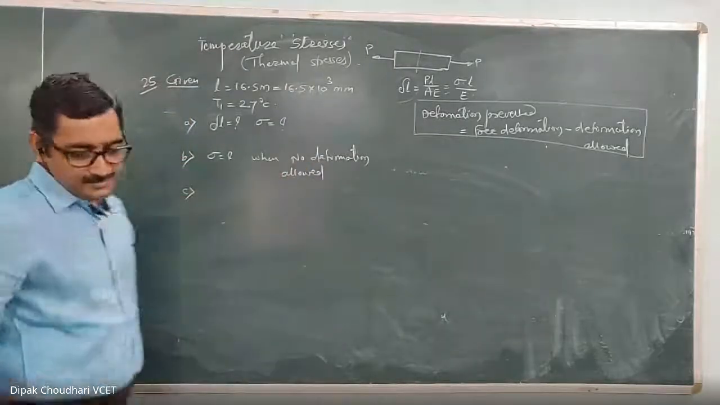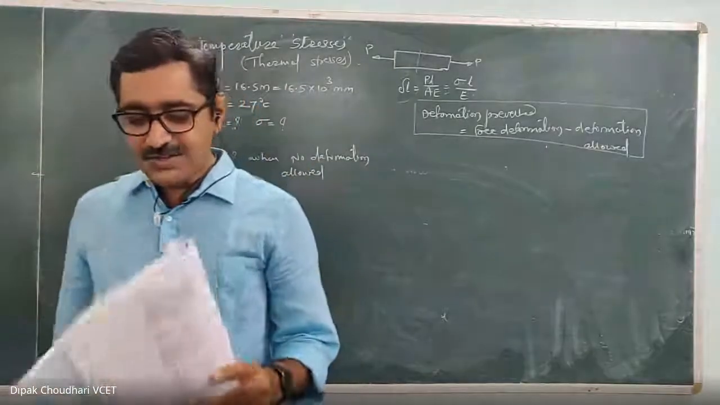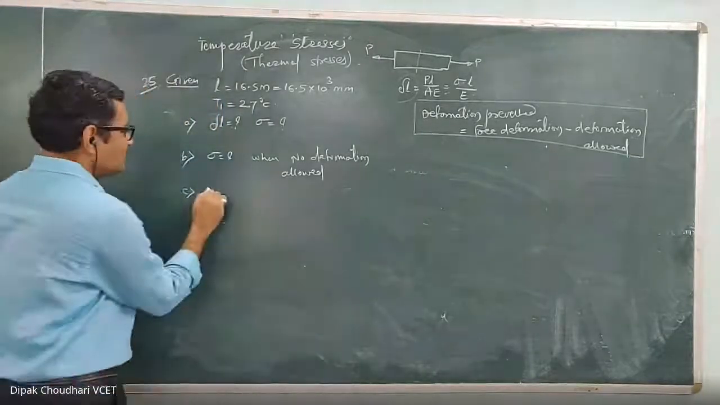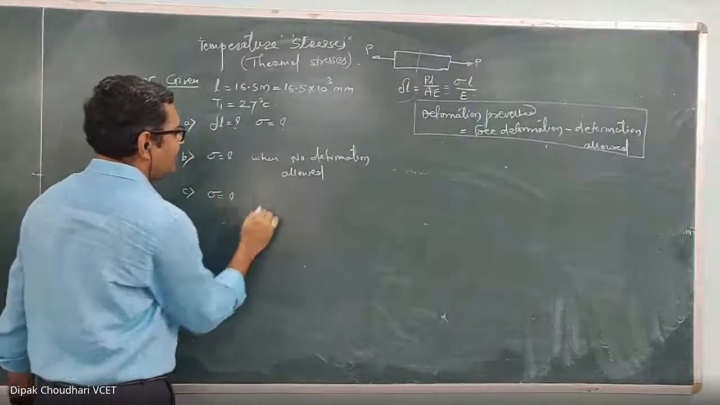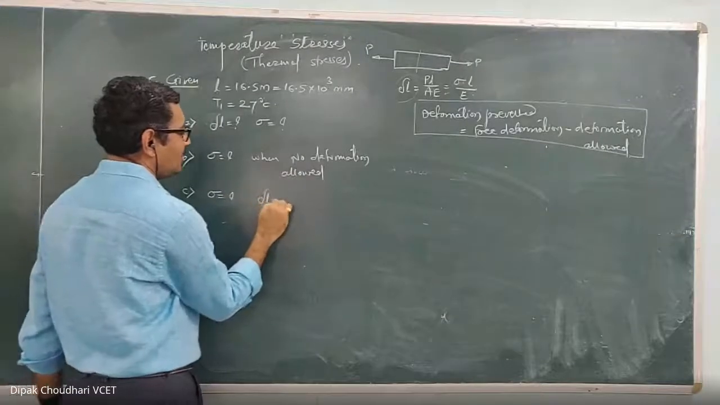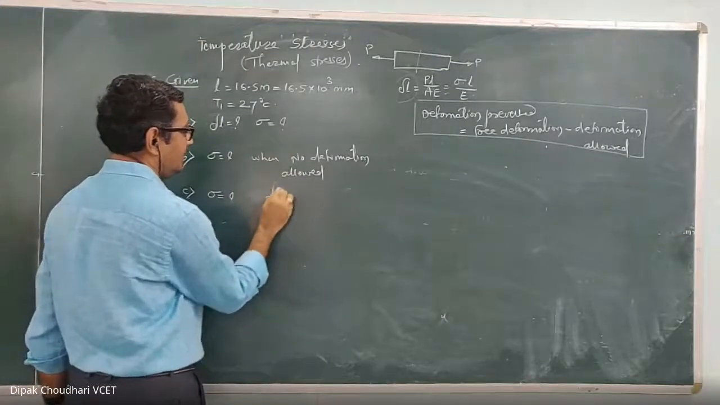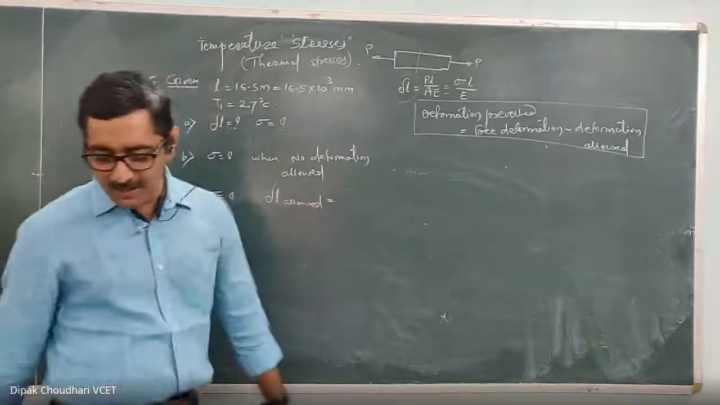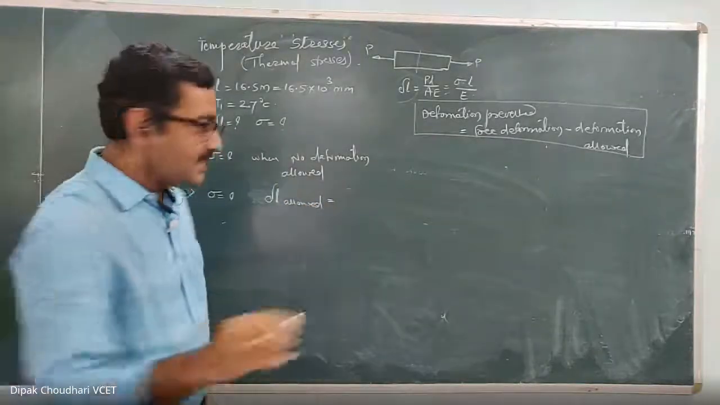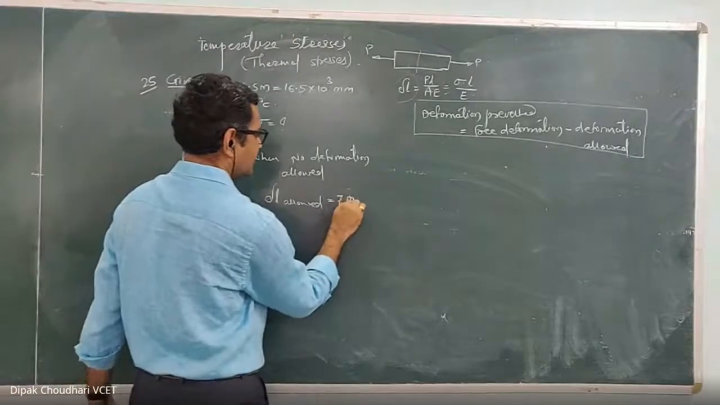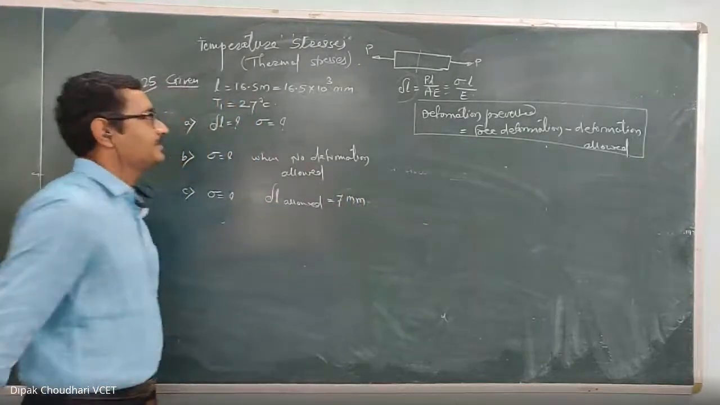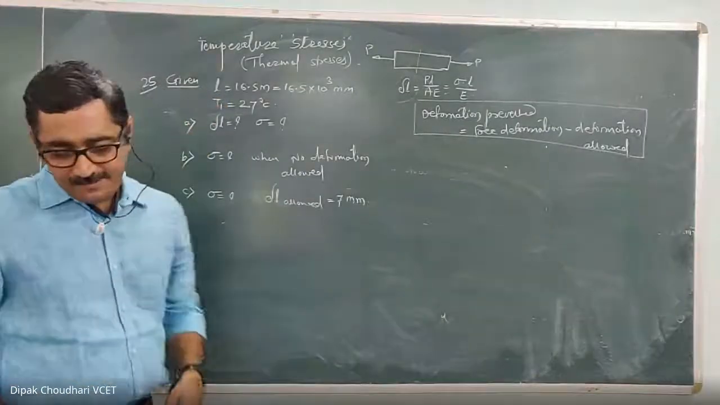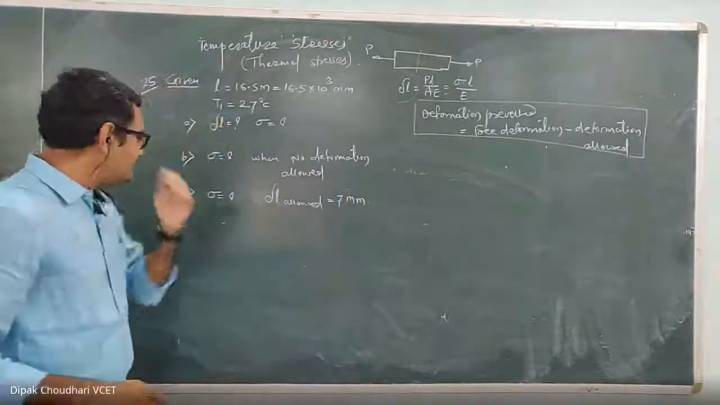And C, stress when the expansion of 7 millimeter is allowed. You have to calculate the delta L, then deformation allowed. Delta L allowed. How much is allowed in this second case? It is 7 millimeter. Okay. So length is given, T1 is given. You have to calculate the stresses in these three different cases.